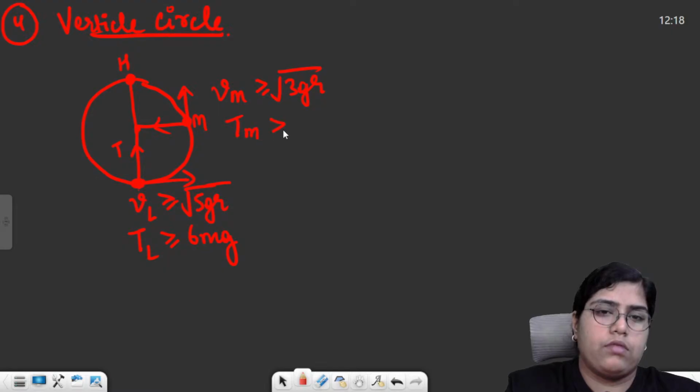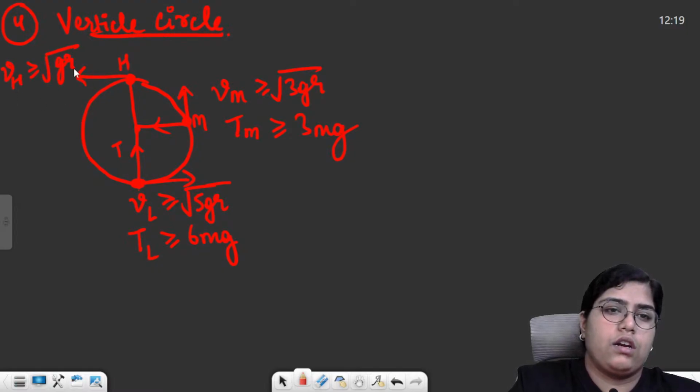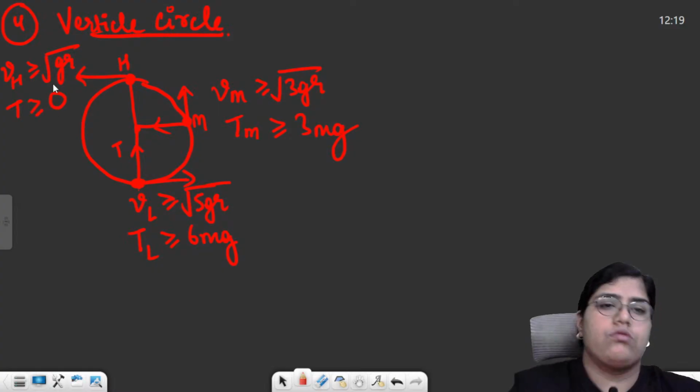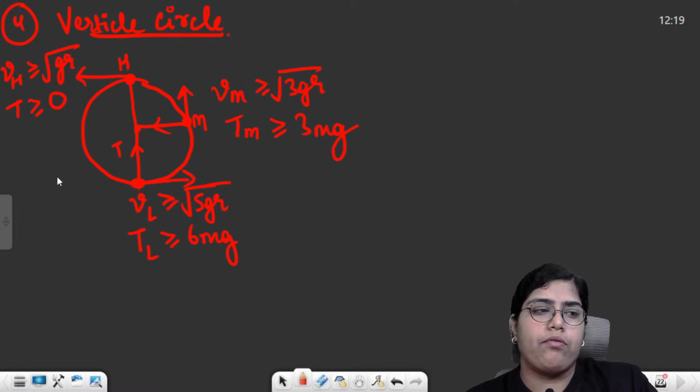Tension will become greater than or equal to 3 mg. Then at the highest point, velocity was greater than or equal to root gr and tension was greater than or equal to 0. Why am I writing greater than or equal to? These are the minimum values. So this was all about the vertical circle, and this brings us to the end of laws of motion.